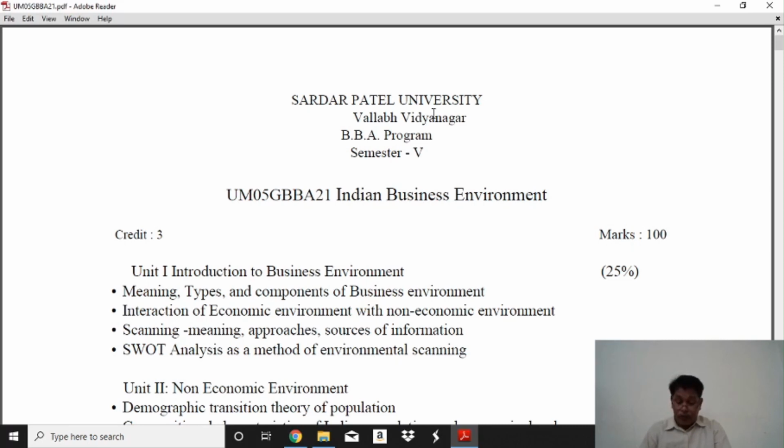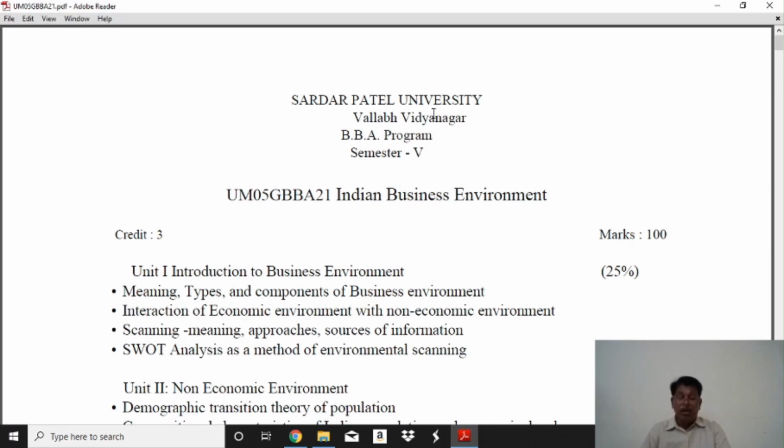First, meaning of business environment, its types and components. Second, interaction of economic with non-economic environment. Third, scanning: meaning, approaches, sourcing of information. And last, SWOT analysis as a method of environmental scanning. These are the four main points included in this part.